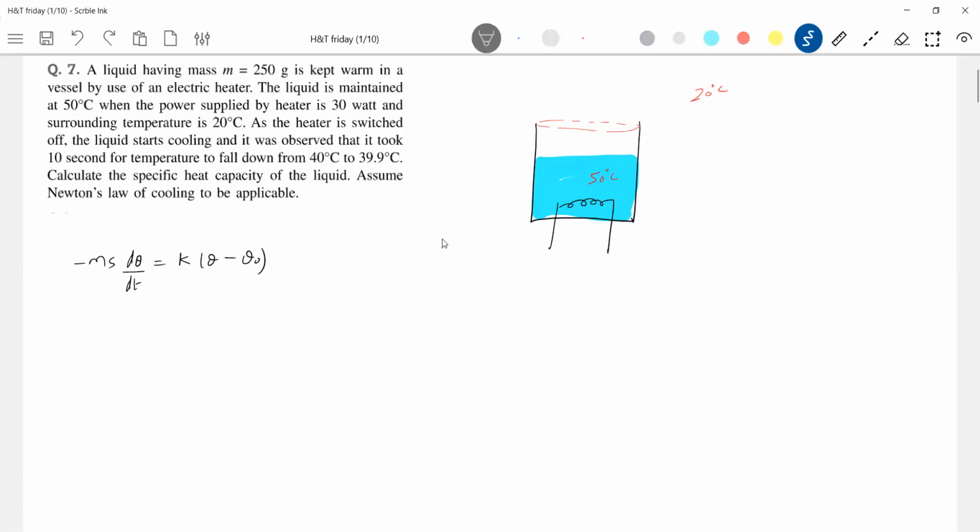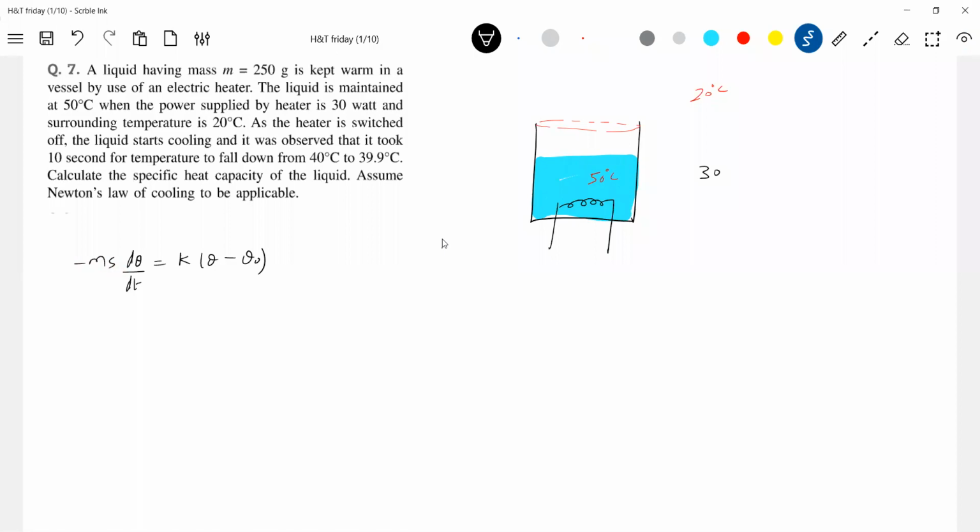So there's a formula, no? So if the temperature falls, for Newton's laws of heating, plus sign will be there. For Newton's laws of cooling, negative sign will be there. So first case will be how much it is, looking at this one, 30.